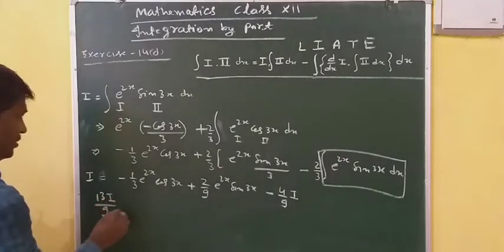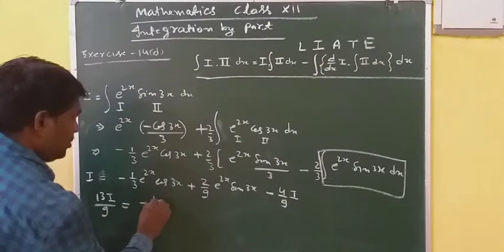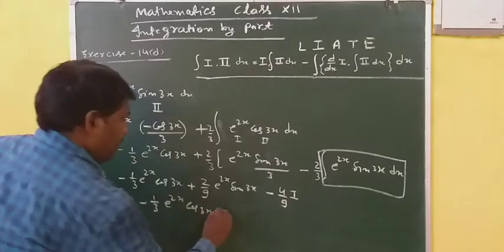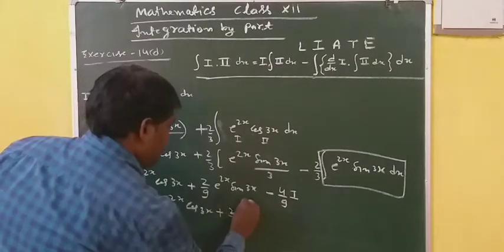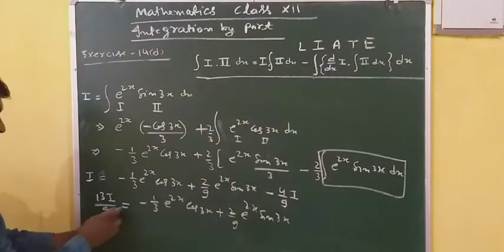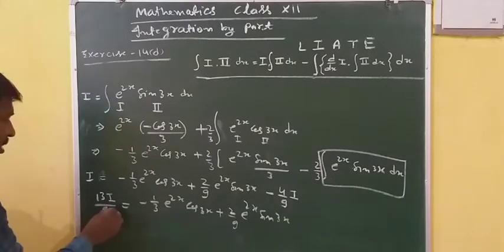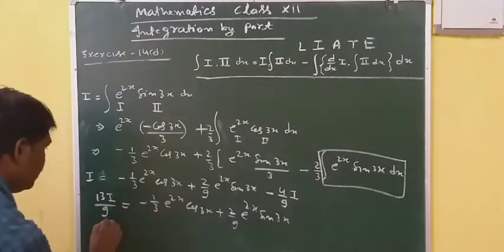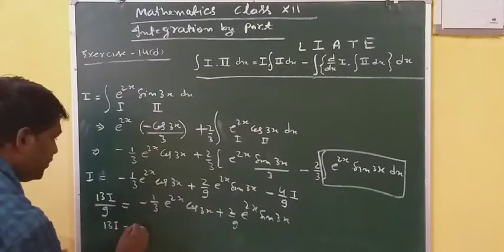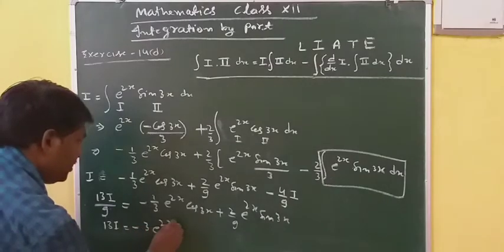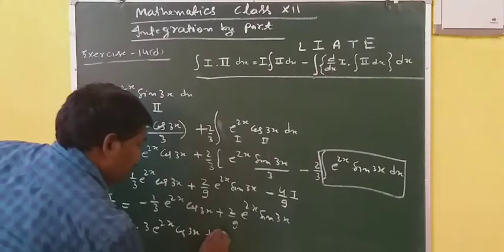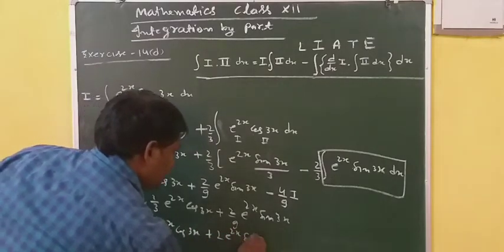13I by 9 is equal to minus 1 by 3 e power 2x cos 3x plus 2 by 9 e power 2x sin 3x. Now multiplying by 9 on both sides, 13I is equal to minus 3 e power 2x cos 3x plus 2 e power 2x sin 3x.